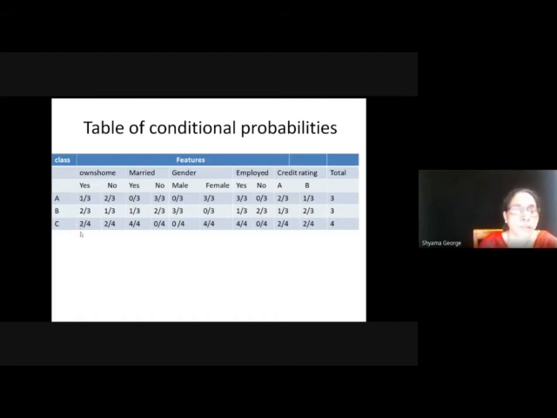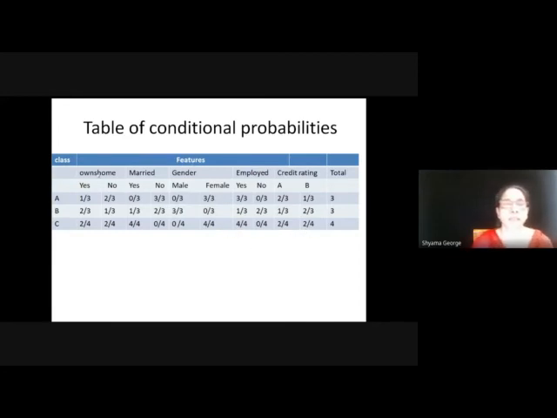Also miss, 2 by 4 is the conditional probability. Also no, 2 by 4 is the conditional probability. Married yes, 4 by 4. Married no, 4 by 4. Gender male for the class label, conditional probability is 0 by 4. For gender female, the class conditional probability is 4 by 4, and so on.